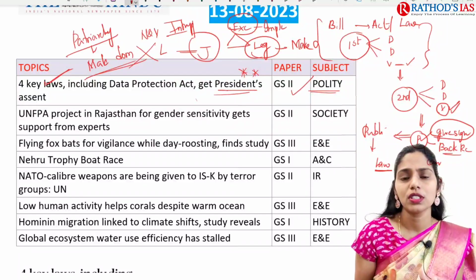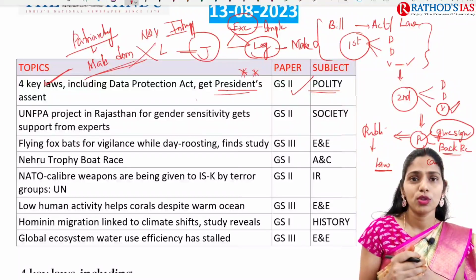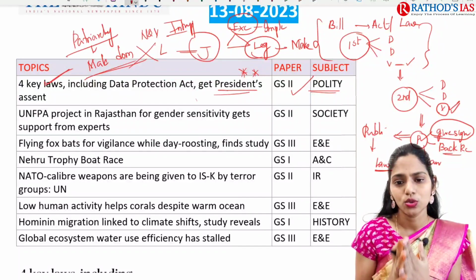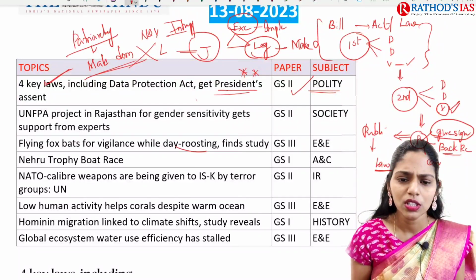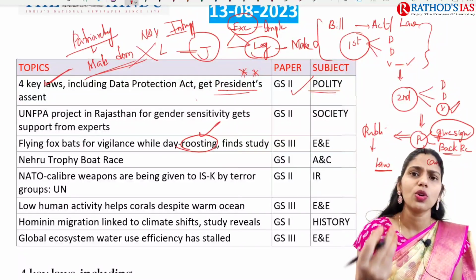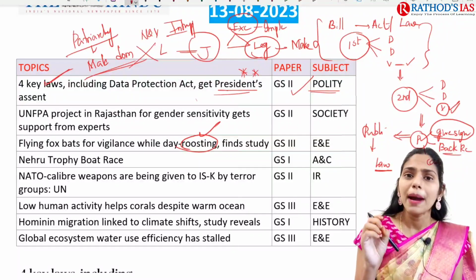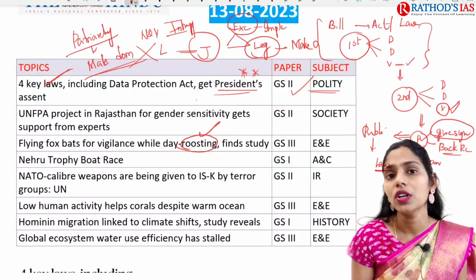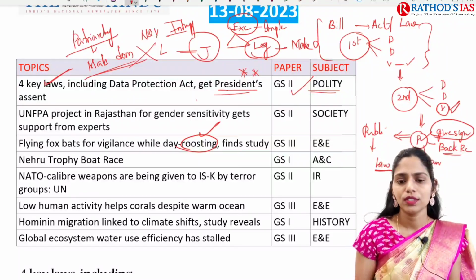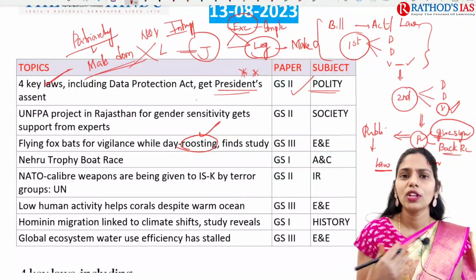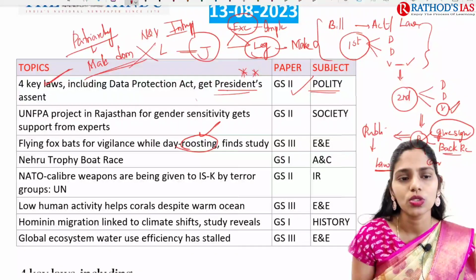If it is possible, I will also post an image regarding this roosting. So this word is roosting, you have to know that. It is not only used for bats, this word roosting is used for birds also. So birds and bats, where they are taking rest, that place is called roosting.